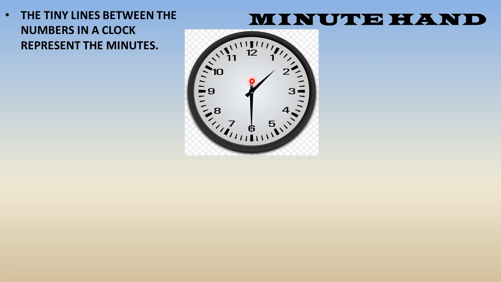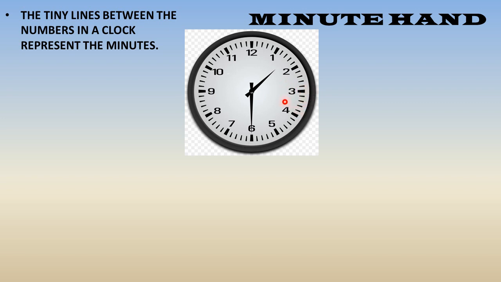When a minute hand is at 12 and it moves to this first line, we will say that it has completed 1 minute. When it will come here at the second line, it will complete 2 minutes. Then here it will complete 3 minutes. Here it will complete 4 minutes, and when it reaches 1, it will complete 5 minutes. Then 6, 7, 8, 9, here it will be 10, 11, 12, 13, 14, at 3 it is 15, 16,